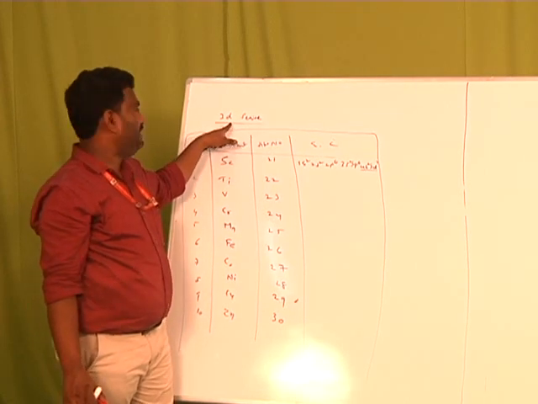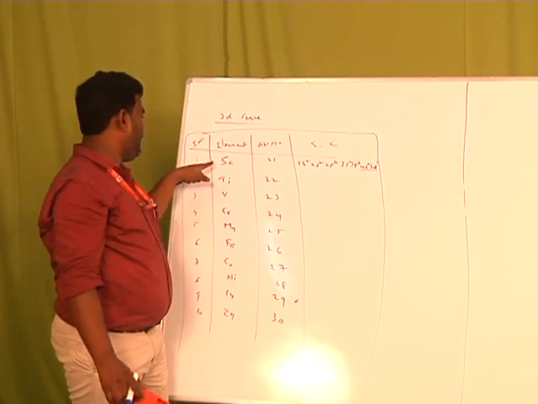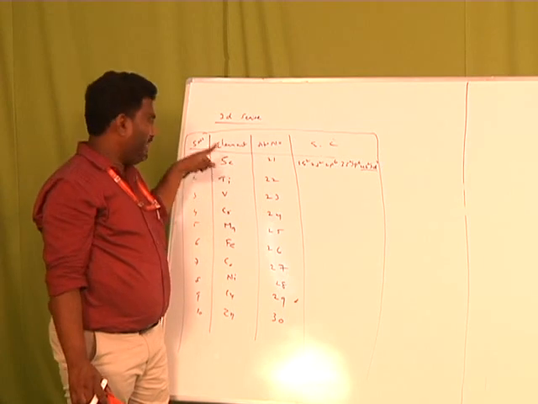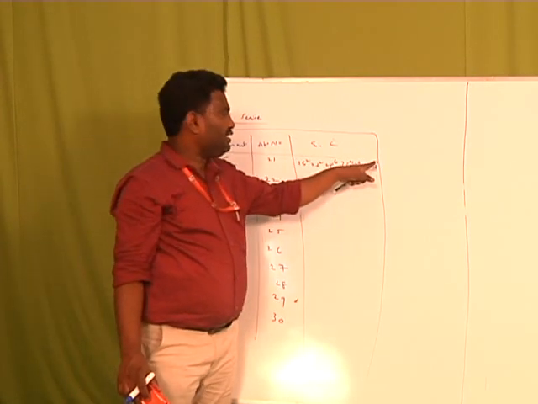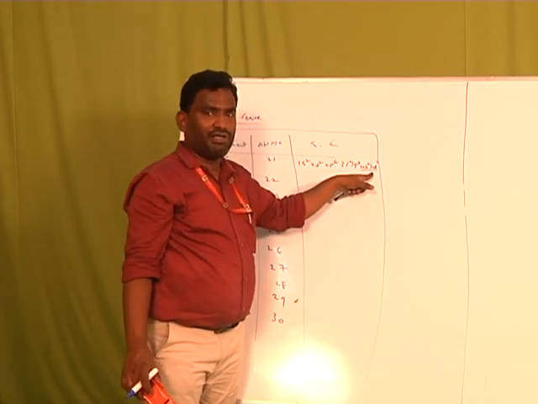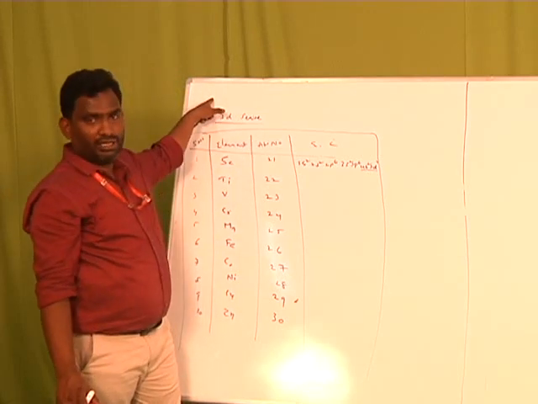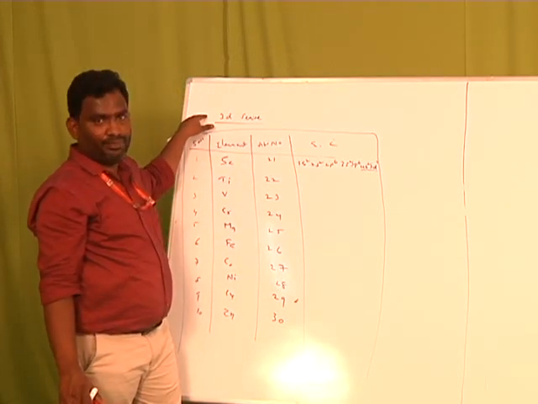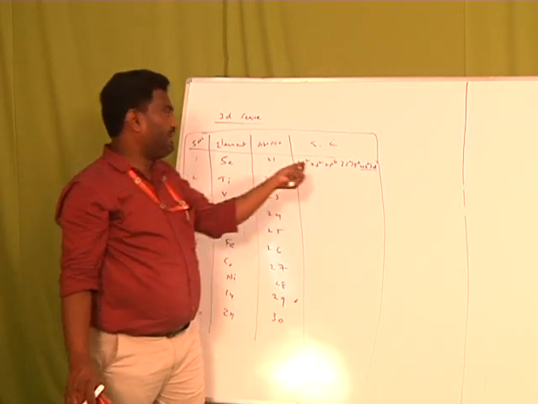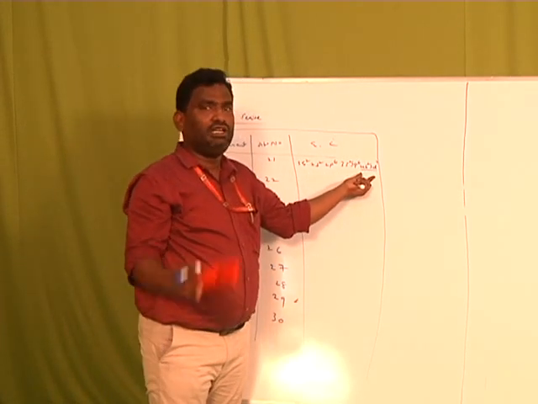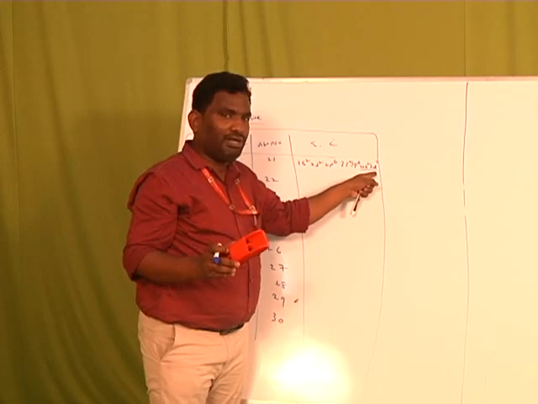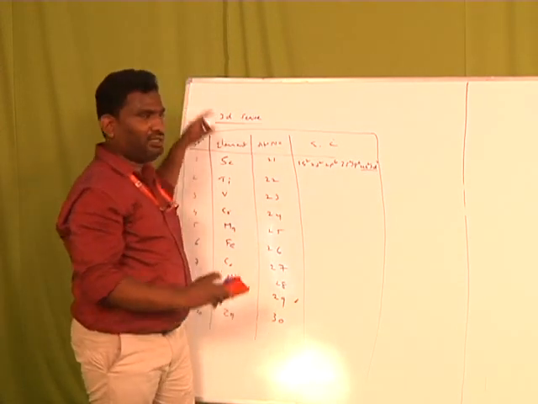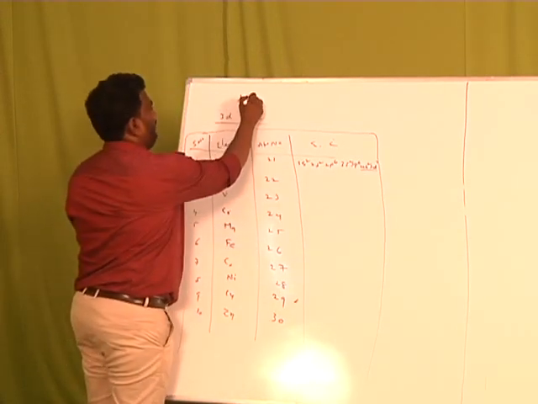For scandium, by observing the electronic configuration, the last electron enters into the d orbital. Therefore, it is known as a d block element, and it belongs to the 3d series.